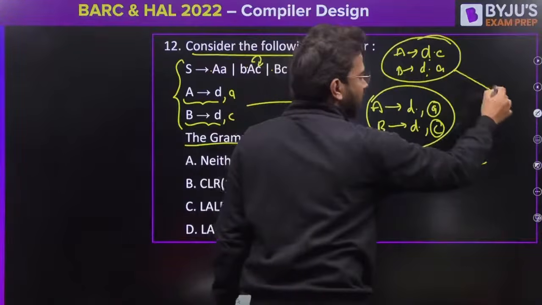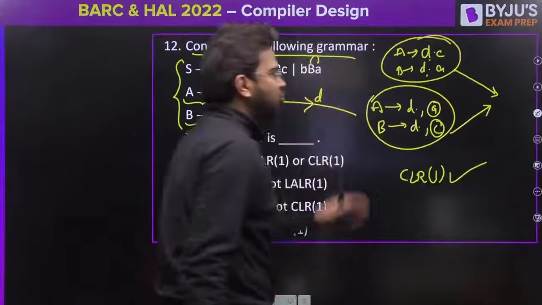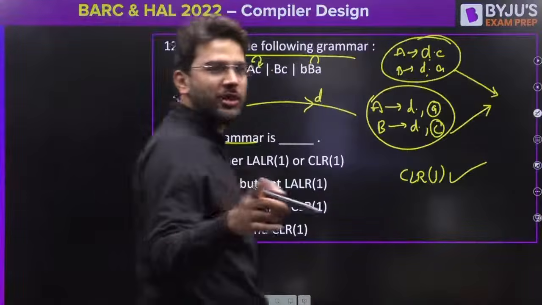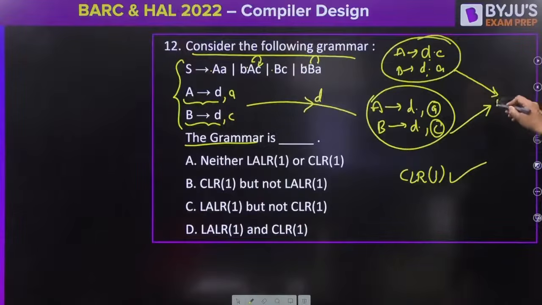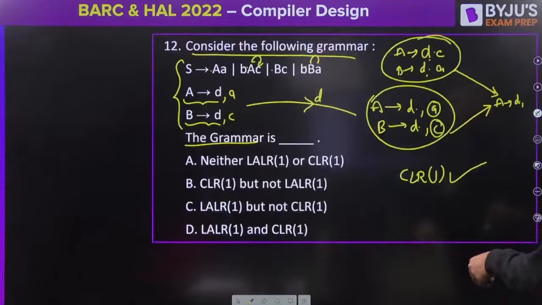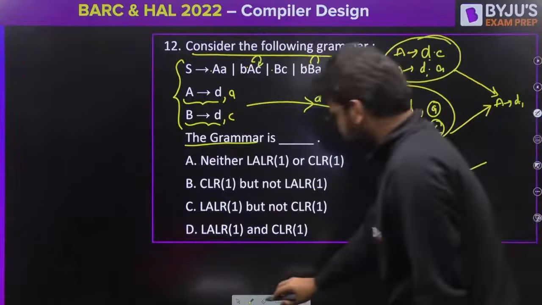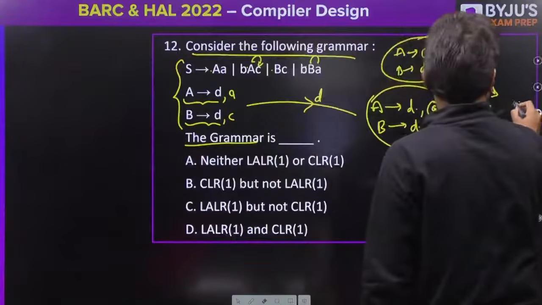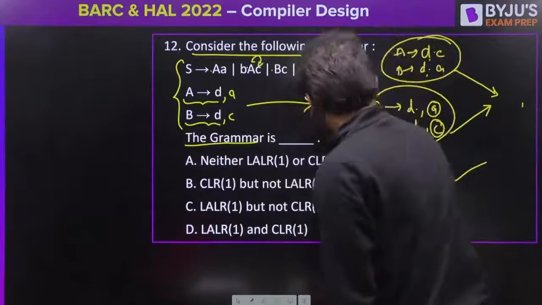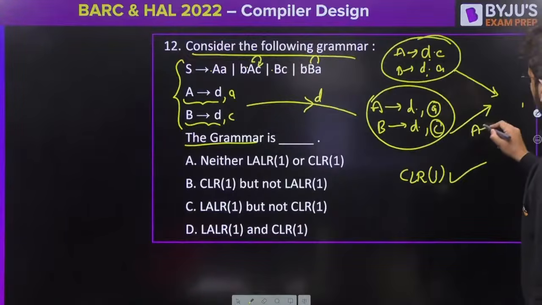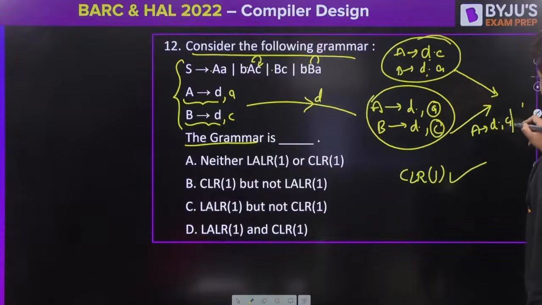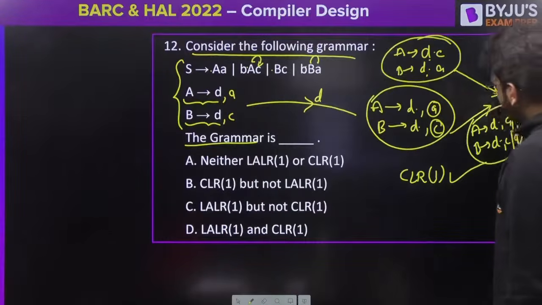But as you can see, we can merge these two states. Yes or no? We can merge these two states. So if we merge these two states, I will be getting this thing. Let me write here. Just a minute. So you will be getting A derives D dot with lookahead C slash A, B derives D dot with lookahead C slash A.